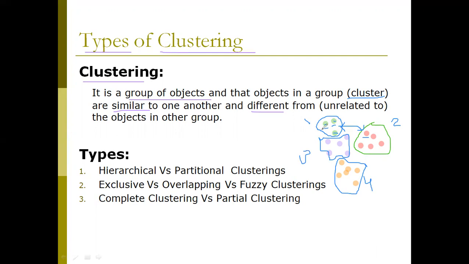Why? Because these data points are green, but these are pink, these are violet, and these are orange. So this is about clustering.